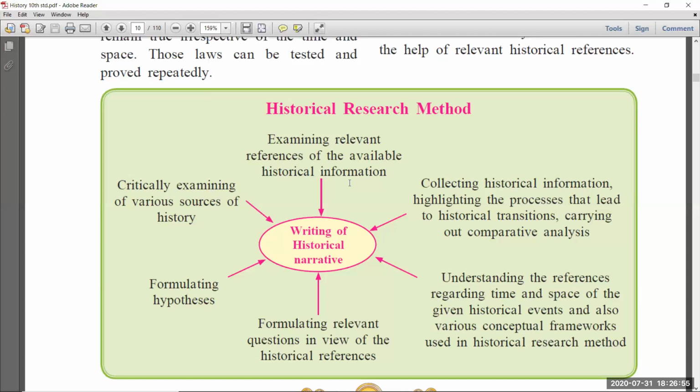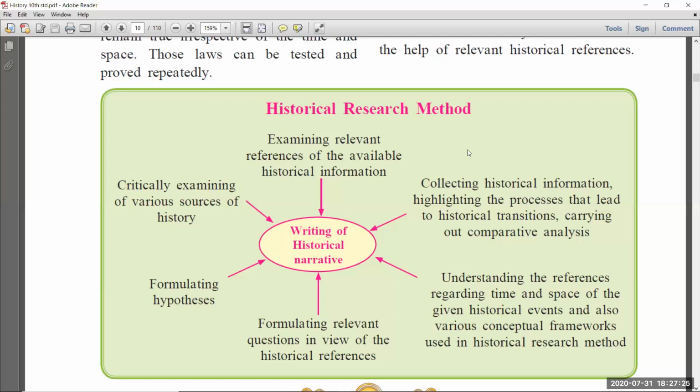So when you are reading any book, you have to compare what information you know, whether that information is real or not, whether this information is in this book or not. Okay, you have to compare that. So that is examining relevant references. The information you know, whether it is right or wrong, you have to compare with any documents or any material sources or written sources or oral sources. So that is the third one.